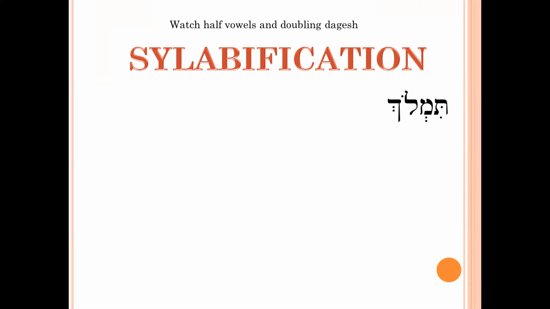Two. Which are they? Olam and Hirik. So how many syllables will be formed? Two syllables. So in all these examples, watch half vowels and doubling dagesh.